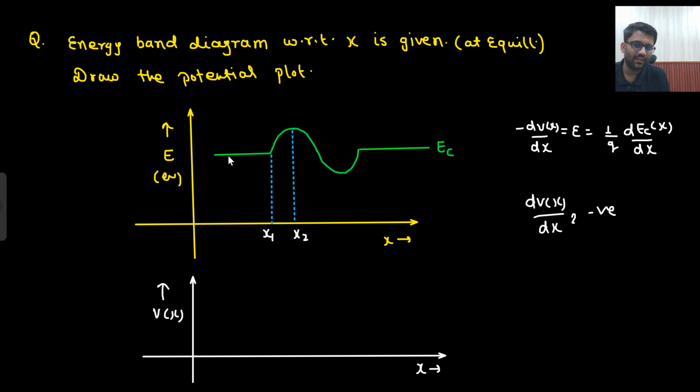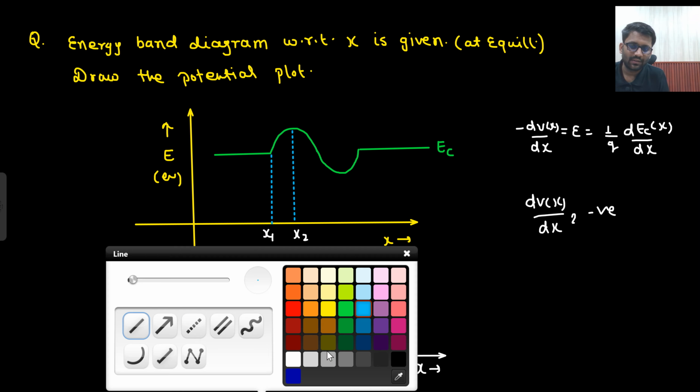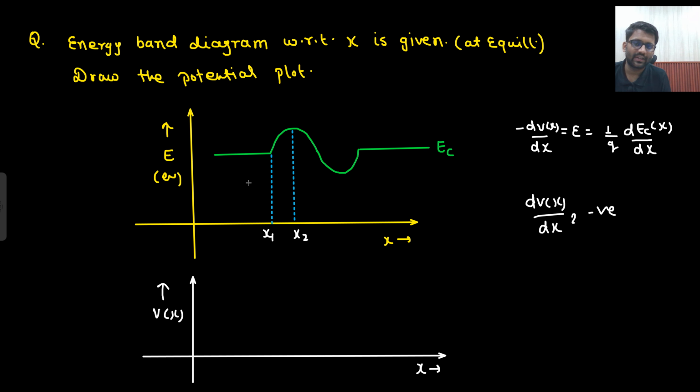So till this point, what was the scenario? Here, this EC was constant. That means the electric field was 0, so Vx was also constant. What I mean to say is that between 0 to x1, EC was uniform. If it was uniform, then the differentiation was 0. That means the electric field was 0. If the electric field is 0, that means dVx by dx is 0. That means Vx is uniform.